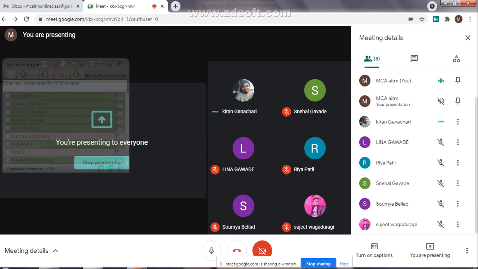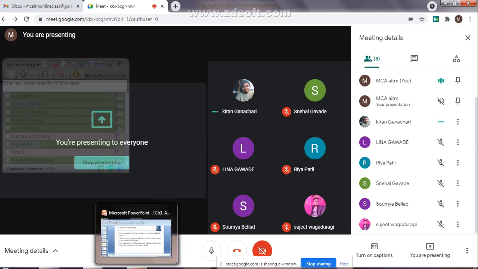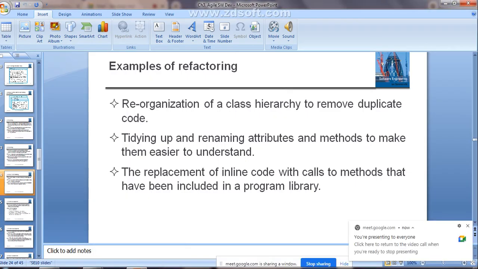So such inline codes, if they are present in the program, whenever you are developing a software, what the developing team will do is replace such inline code with calls to the methods that have been included in the program library. These are some examples of how they are going to do the code improvement. That is what is called refactoring, right?